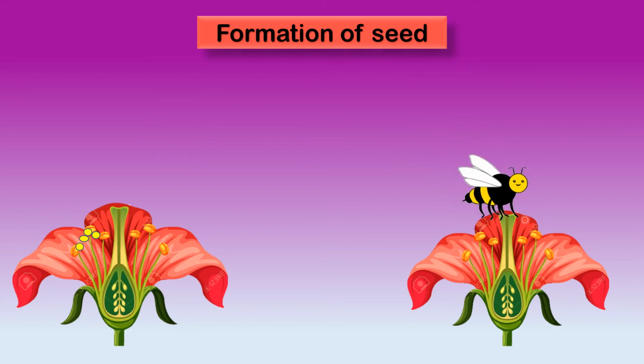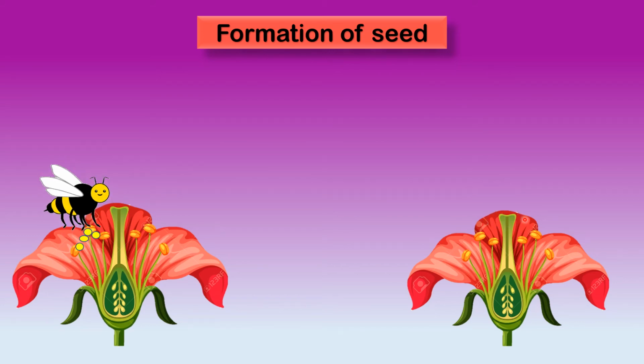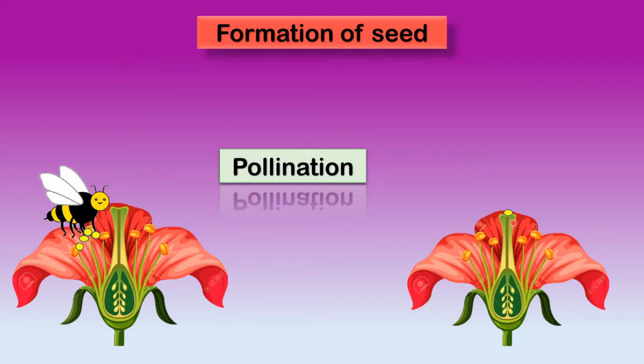The pollen grain which is dropped on the gynoecium, that is the stigma, is helpful for formation of seed.